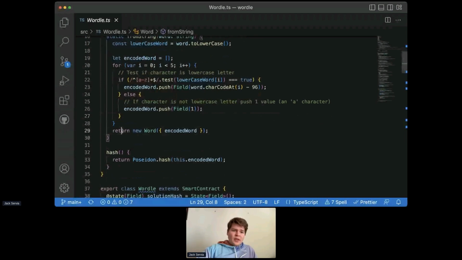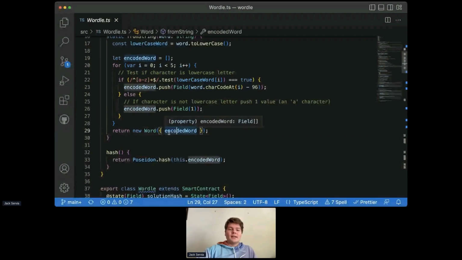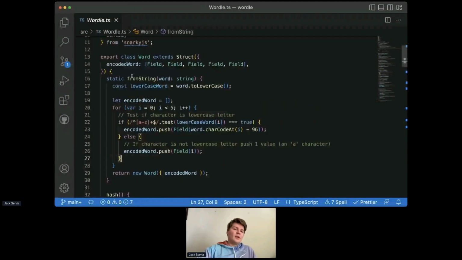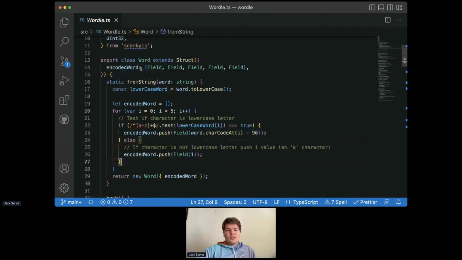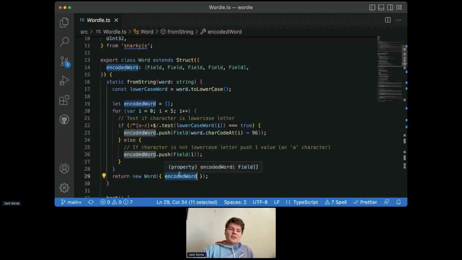So what we do then is we call Word, and we return Word with this encoded word passed in. And so what this means is that if we want to create a word from a string, we can just call this from string method on it, and what we'll get back is a word that contains this encoded string. So we'll get back a word, which is basically these 5 field elements in an array that is associated with the word that we passed in as a string.